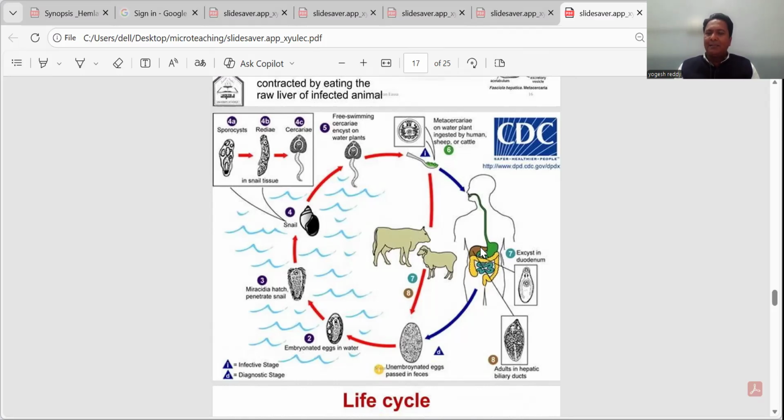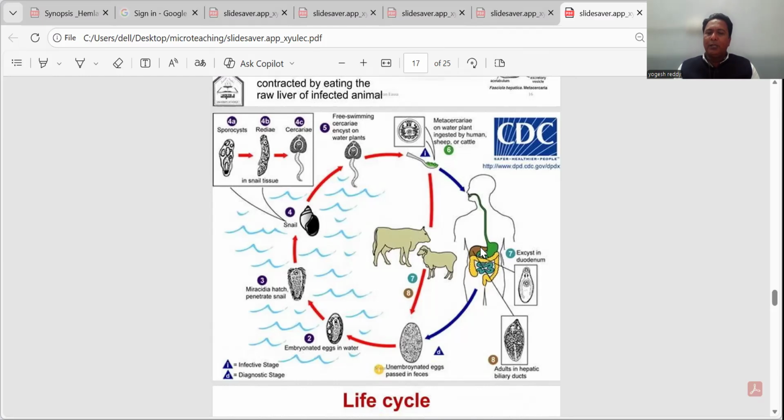Cercaria has a typical shape with a tail-like structure, which is needed to locomote in the free living stage. Once the cercaria develops, it leaves the intermediate host body and becomes free living inside the water, where it goes and gets attached to vegetation and develops into metacercaria.